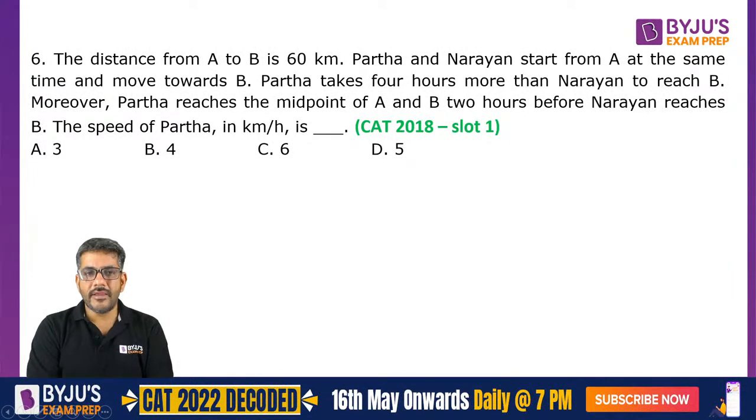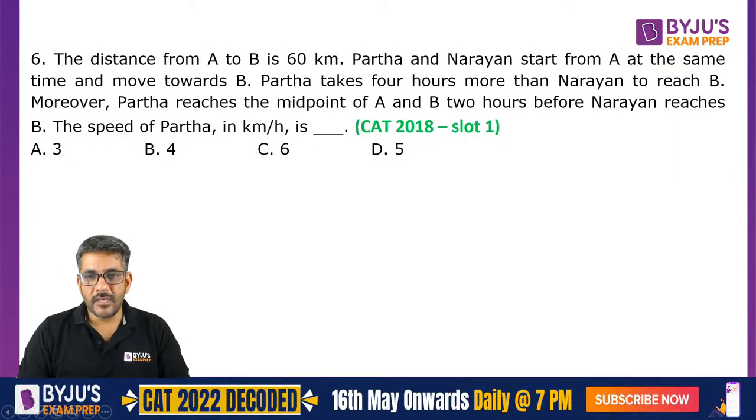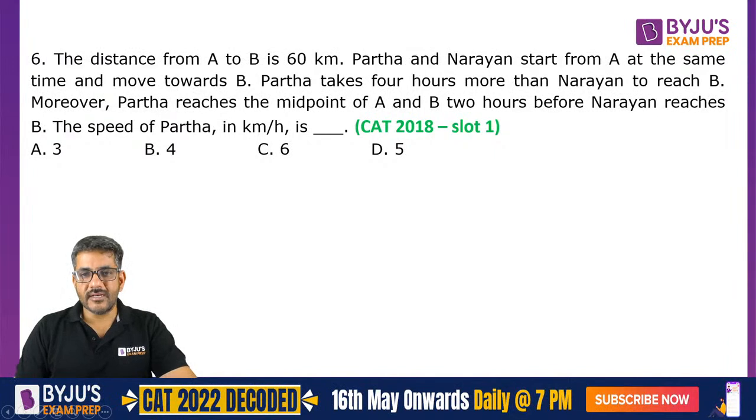Pradyumna also got D. Abhilasha got 5. Great. That means we can discuss this now.